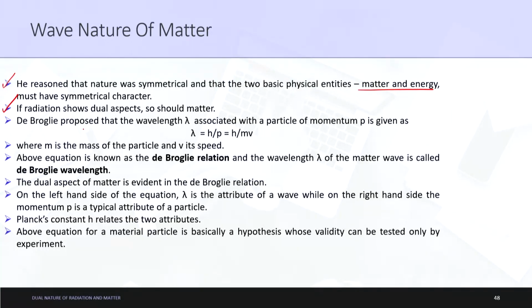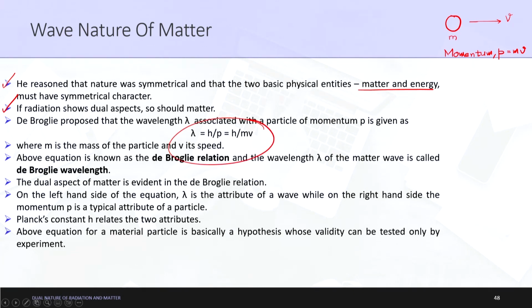Okay. So de Broglie proposed that the wavelength lambda associated with a particle of momentum p, now we quite understood that any particle has a mass m, and let us say this is moving with a velocity v, then the momentum of that particle is denoted by p, which is equal to mv. Fine. So this is already known to us. Let us go. So de Broglie proposed that the wavelength lambda associated with a particle of momentum p is given as lambda is equal to h upon p or h upon mv.